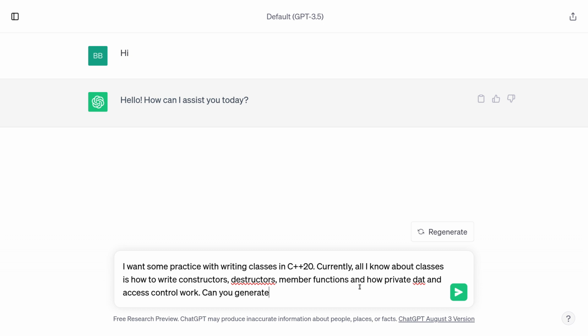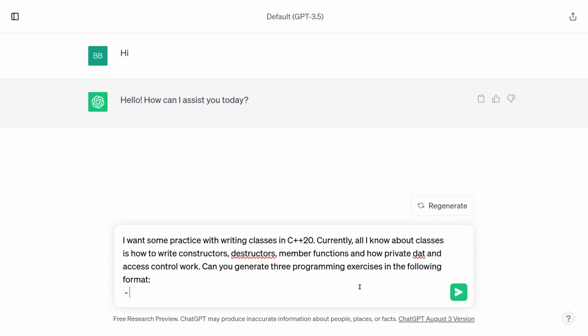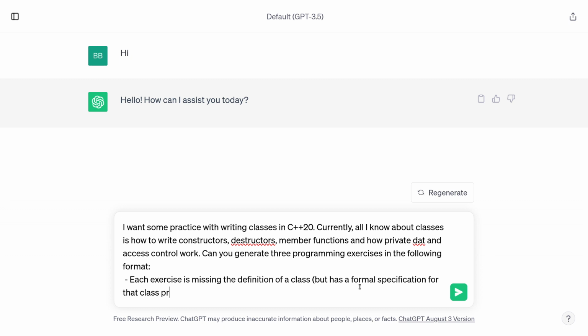Can you generate 3 programming exercises in the following format? Each exercise is missing the definition of a class, but has a formal specification for that class provided in a comment.